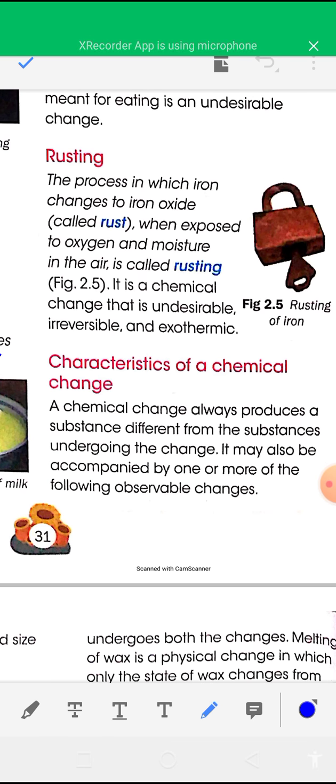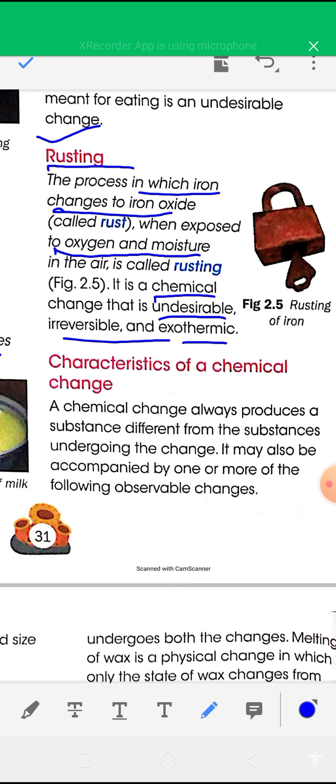The next type of chemical change is rusting. What is rusting? It is the process in which an iron object changes into iron oxide. Iron oxide is known as rust, which is reddish brown, and it is formed when iron is exposed to oxygen in the air and to moisture. Rusting is a chemical change, an undesirable change, an irreversible change, and an exothermic change.